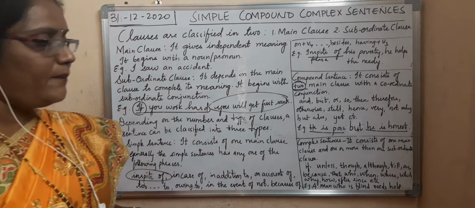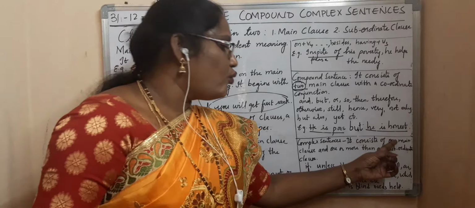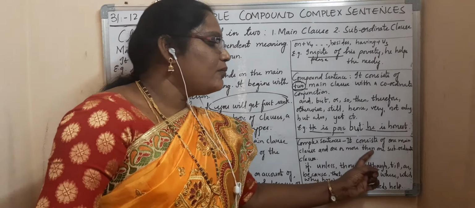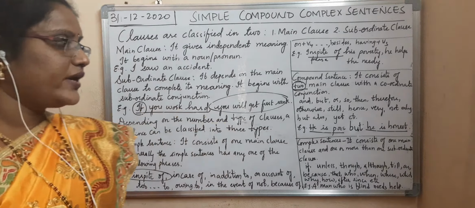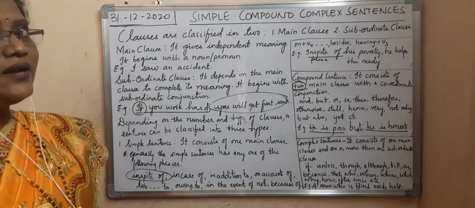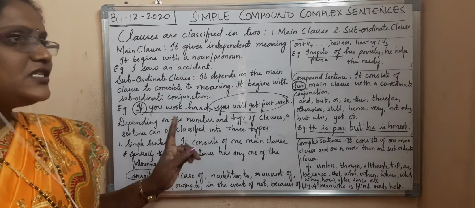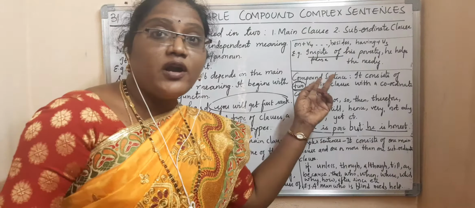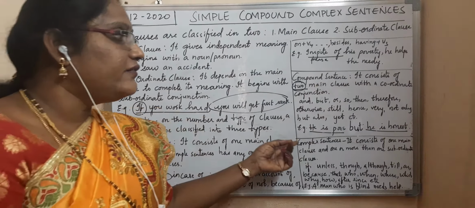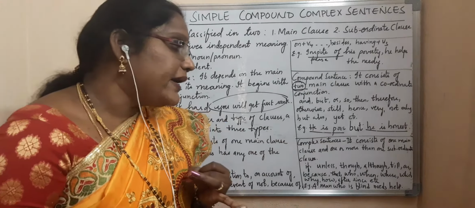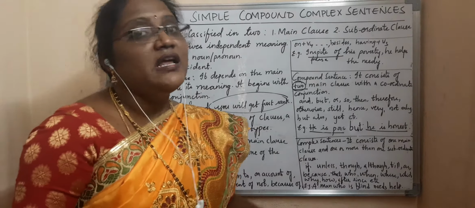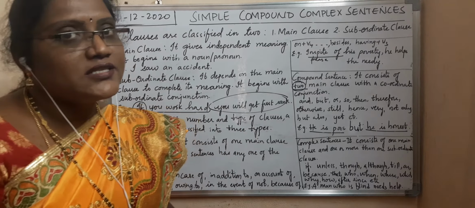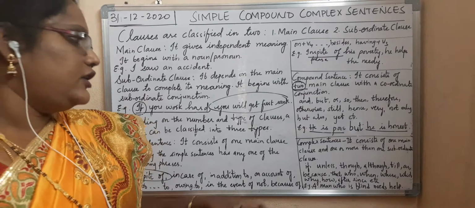Now, what is a complex sentence? It consists of one main clause and one or more subordinate clauses. The first one consists of one main clause. The second one consists of two main clauses. The third one consists of one main clause and one or more subordinate clauses. A subordinate clause is nothing but what? It expresses the condition.